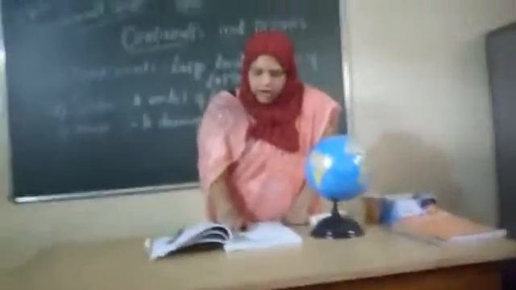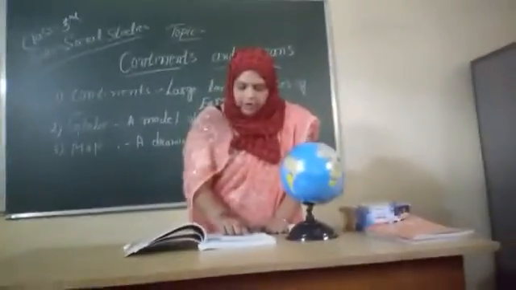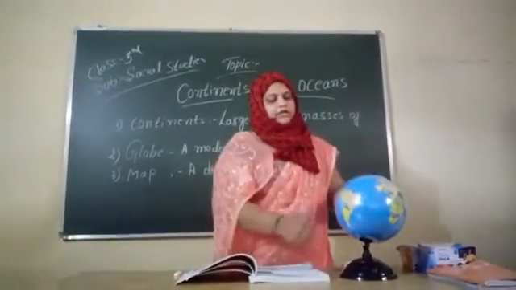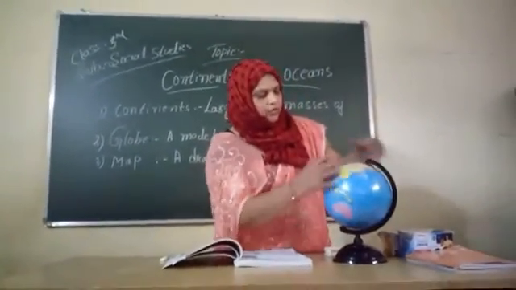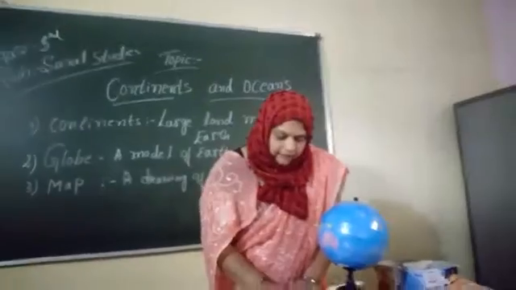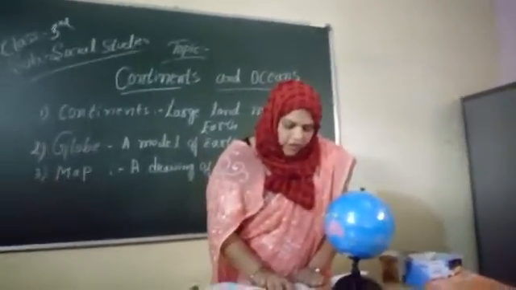Even on a globe we can see only half of the earth at a time. We have to rotate it to see the other half. On the globe we see half of the earth. To see the other half, we have to rotate it. Then we will see this other half. We can draw the two halves of the globe on a flat surface.